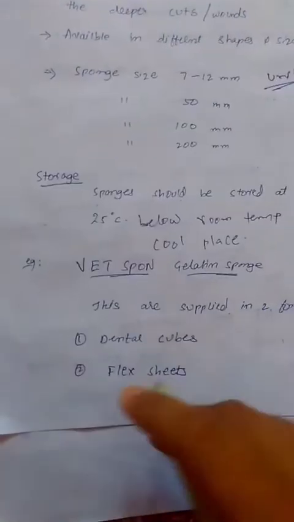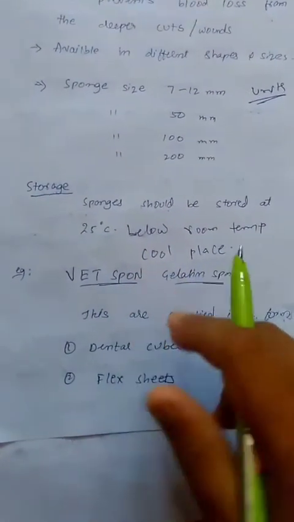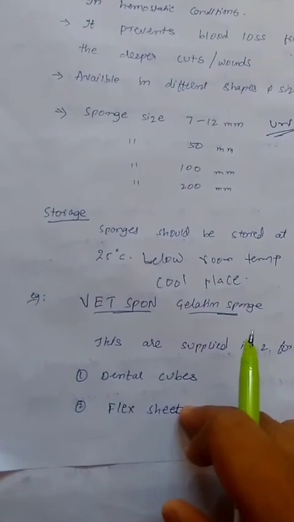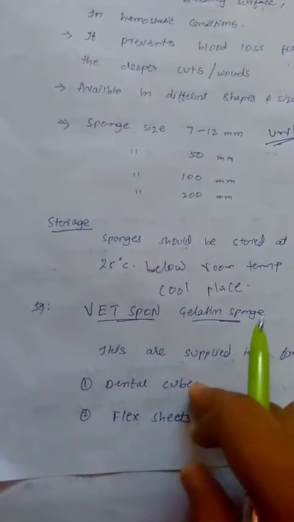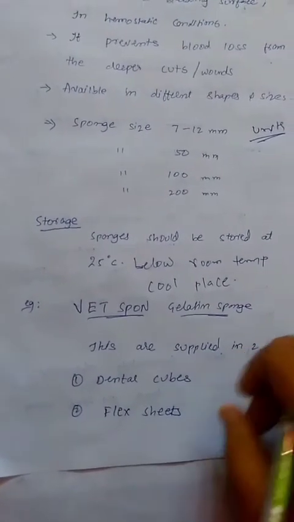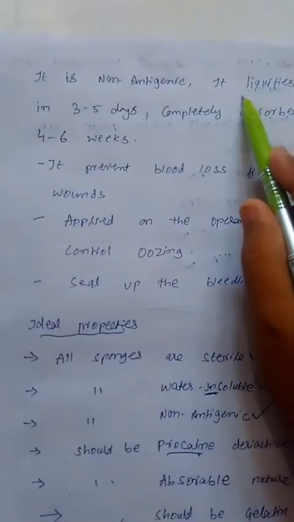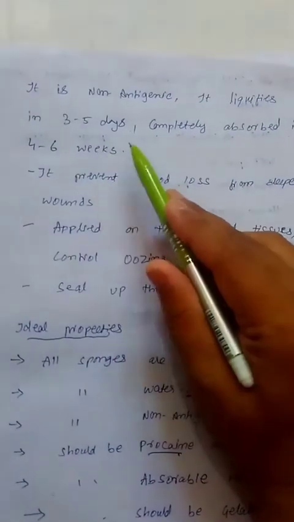Okay. Second example is Wet Sponge, gelatin sponge USP. These are available in two forms: dental cubes and flakes. Flakes are generally used in hemostatic conditions, generally in tumor cells, etc. But dental cubes are generally used in the treatment of teeth decay. Next, Wet Sponge is non-antigenic. It liquefies in 3 to 5 days and it is completely absorbed in 4 to 6 weeks.